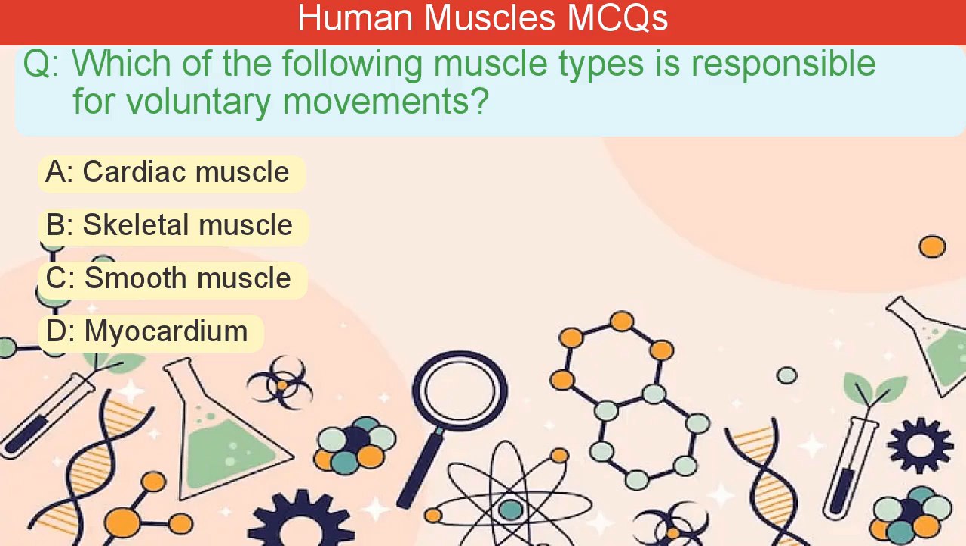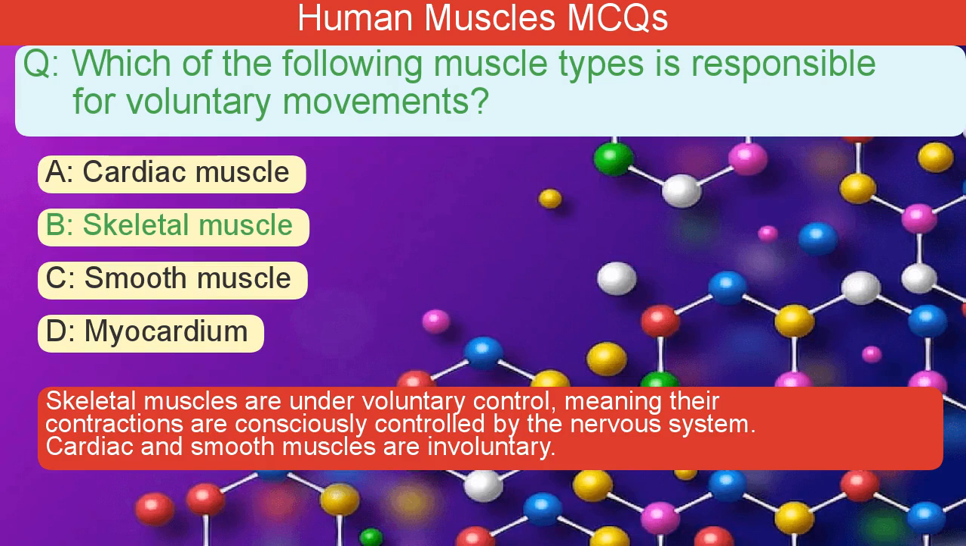Which of the following muscle types is responsible for voluntary movements? A. Cardiac muscle. B. Skeletal muscle. C. Smooth muscle. D. Myocardium. The correct answer is B. Skeletal muscles are under voluntary control, meaning their contractions are consciously controlled by the nervous system. Cardiac and smooth muscles are involuntary.